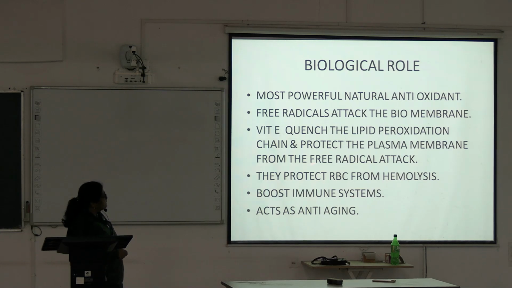How does it act? Because it protects against free radical attack, so it is used as anti-aging. Natural antioxidant boosts the immune system and protects the body from free radical injury by breaking the lipid peroxidation chain.